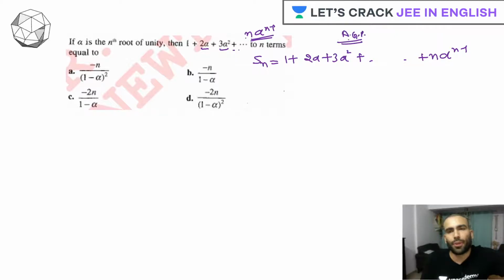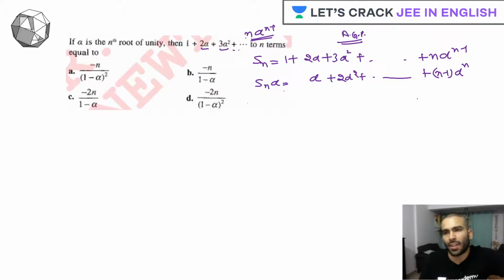Arithmetico-geometric progression, right? So how to solve it? First we multiply our summation with alpha. Let's multiply, and then we take one term forward and start subtracting it. So this will be alpha, this will become twice alpha square, and this will continue. Here we'll have n minus 1 alpha raised to n minus 1, plus n alpha raised to n.